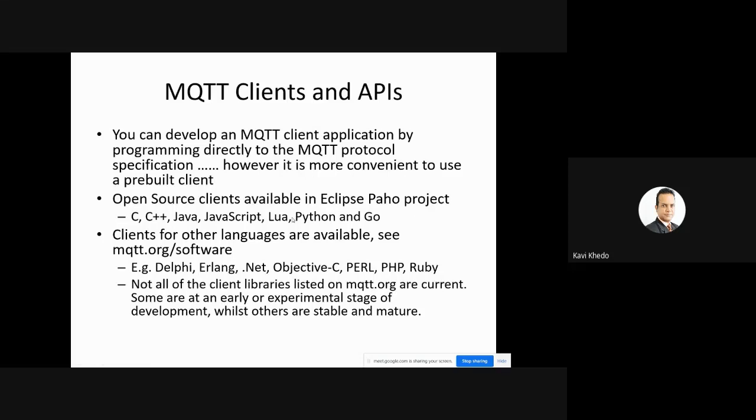I think most of you are developing in Java, so you can develop your clients in Java in Eclipse Paho. And this is for developing your client. The broker is already available. For the broker, you just need to know how to connect to it and how to publish your information, create topics and publish your information to that broker. This we will see next week in terms of coding for MQTT.